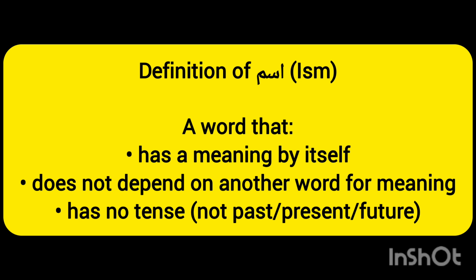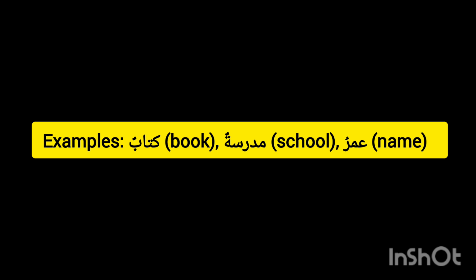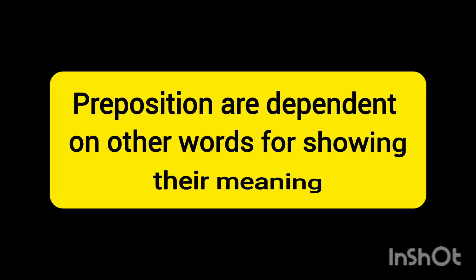It is not dependent on other words for showing its meaning, which means that even if it is not in a sentence, it is alone, the meaning is still visible. For example, the word kitab means a book. This is a noun and it has a meaning, and even though it is not in a sentence, the word shows its meaning on its own.